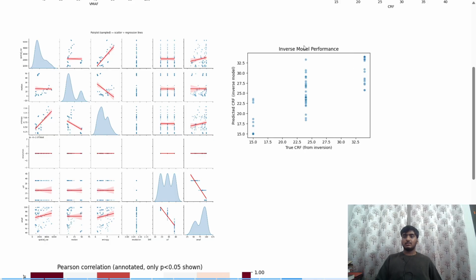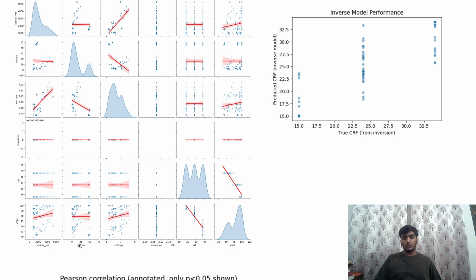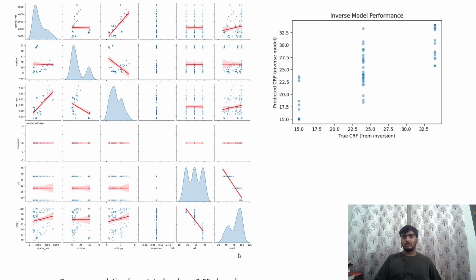This is an inverse model performance, like the model we trained earlier to predict the CRF values. The predicted values and actual values are plotted. Let's have this performance model. And here you have a pair plot with scatter and regression lines. Here you can see this is the VMAF value and this is the spatial variance, I can zoom over it. There's the motion, entropy, resolution, CRF value, and VMAF values, and how these depend on each other.